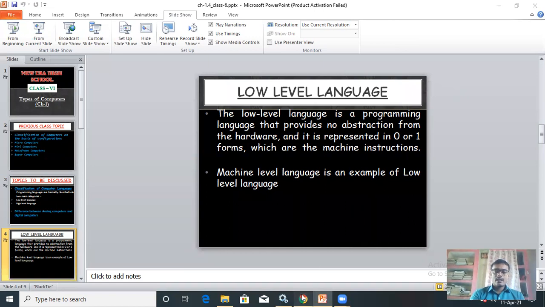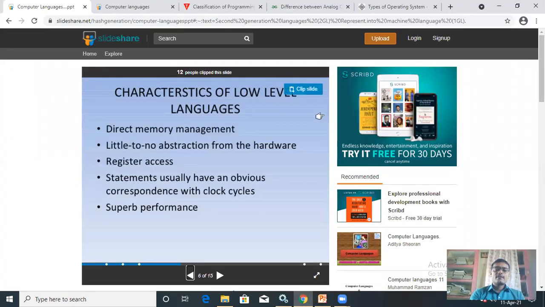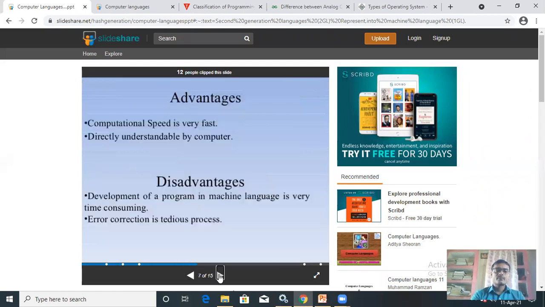Now let us have a look at the characteristics of low level language. First, direct memory management. Second, little to no abstraction from the hardware. Third, register access. Fourth, statements usually have an obvious correspondence with clock cycles. And fifth, superb performance. Low level languages have good performance, but they are very difficult to write. You don't have to study the characteristics. Let us have a look at another page.